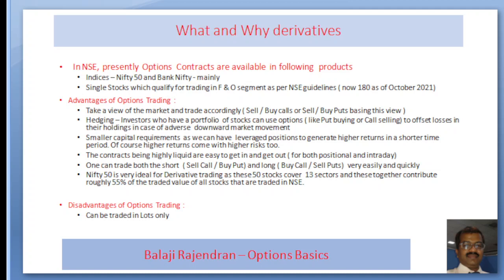The second most important thing is for the investors who have a portfolio of stocks. Like he has got a portfolio of stocks which has risen over a period of several years and he wants to protect his portfolio from any downside. So what he does, he decides to either buy a put or sell a call so that even in the case of market going down, he is going to offset some of the losses which are coming into the portfolio.